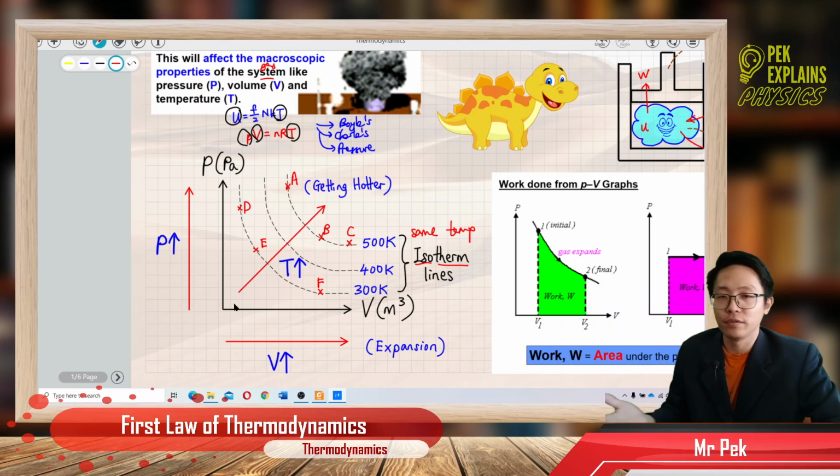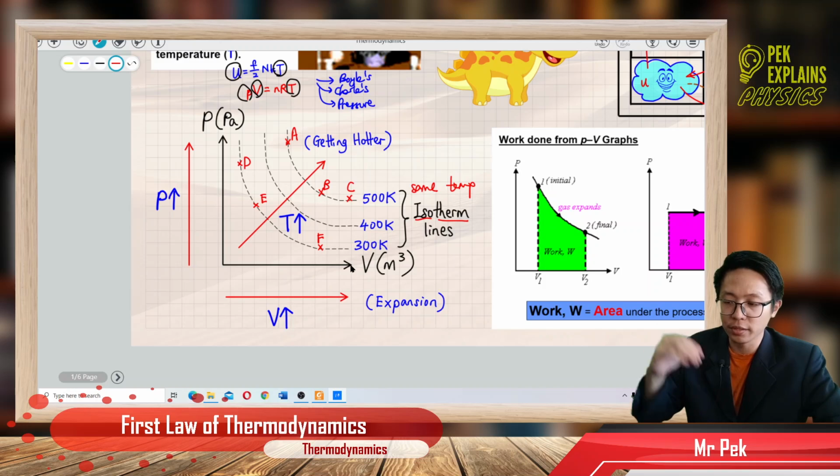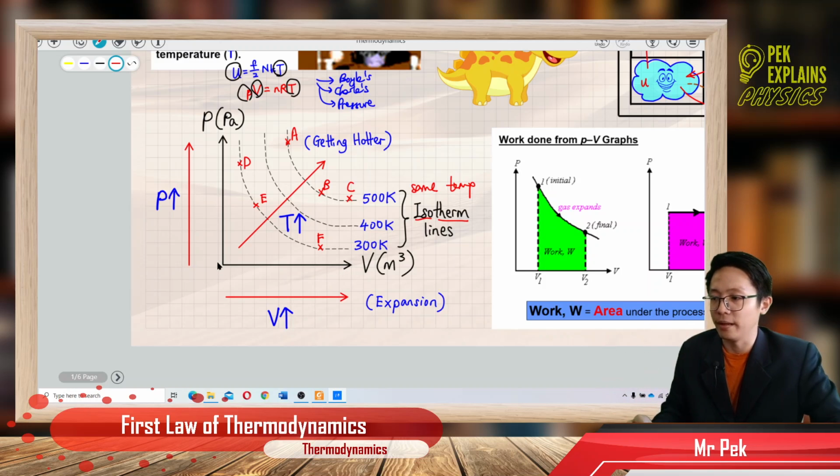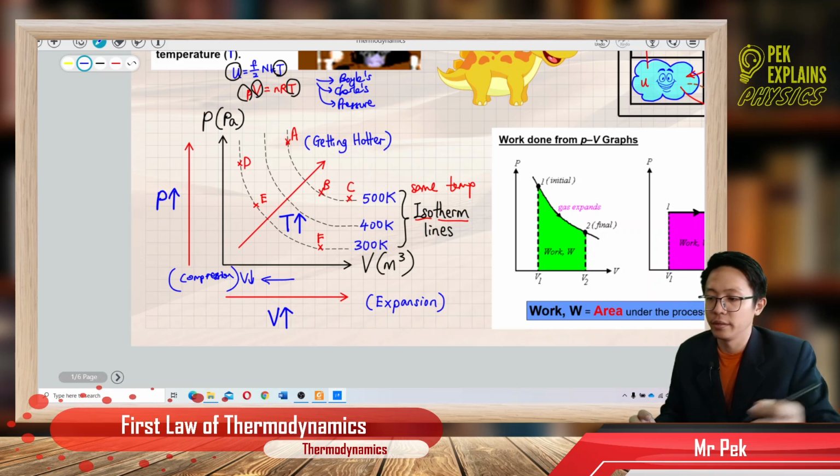If going to the left, the volume decreases, or we call it compression.